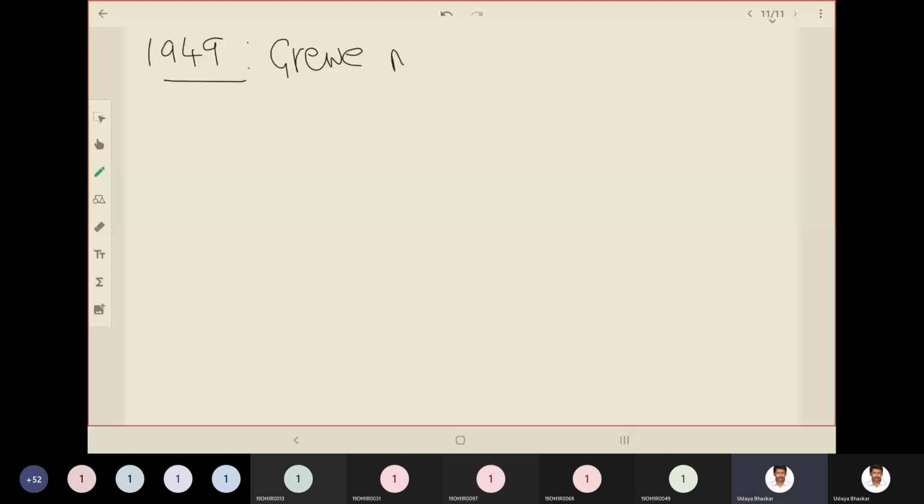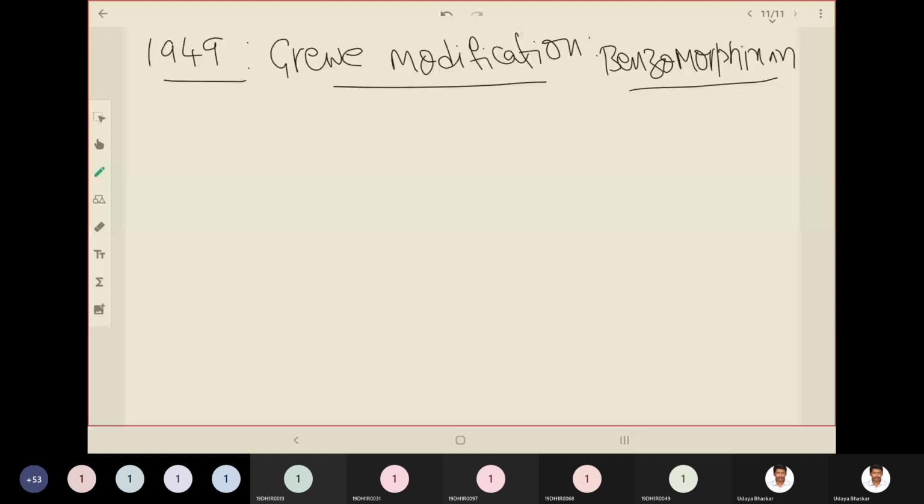His modification resulted in a class of compounds called benzomorphinans. So let me show you the structure of the benzomorphinan and observe the difference by comparing it with morphine.